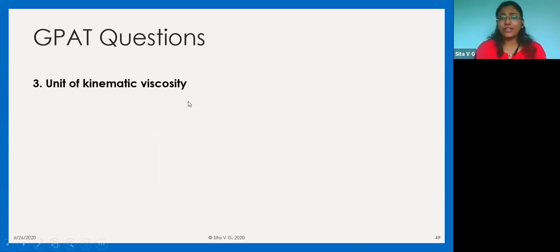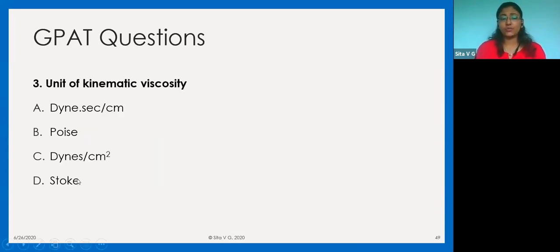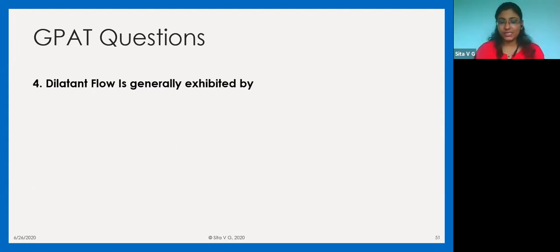Now, what is the unit of kinematic viscosity? These are the options given. And we saw that kinematic viscosity is nothing but viscosity with density taken into picture. So obviously your answer for kinematic viscosity is Stokes or centi-Stokes, as we discussed.